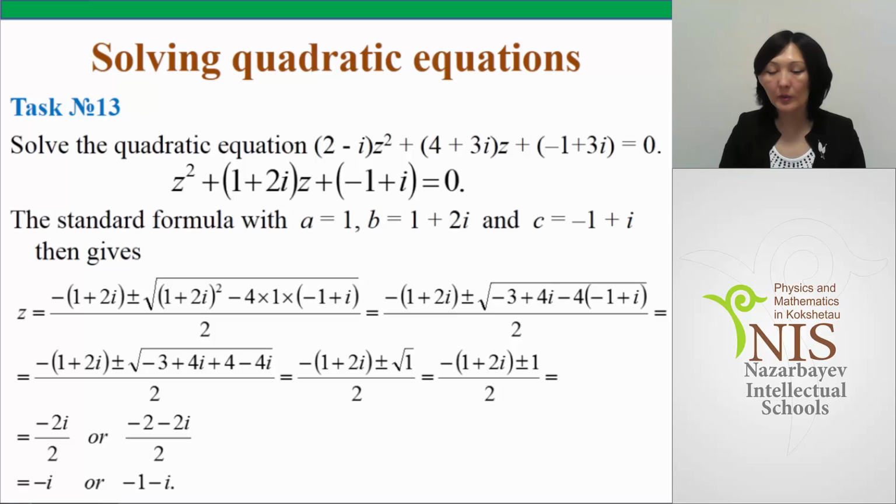Using the standard formula, with a is 1, b is 1 plus 2i, and c is minus 1 plus i, which gives us the same roots. The whole solution you can see on the slide. So the given equation with complex coefficients has the same roots, minus i and minus 1 minus i.